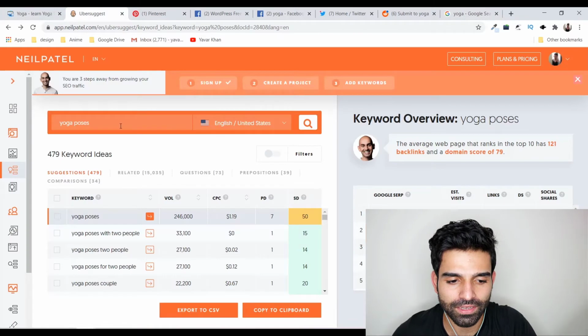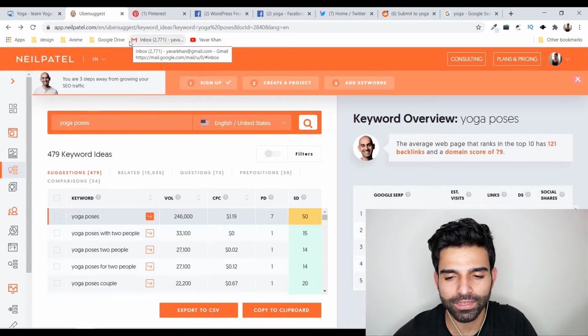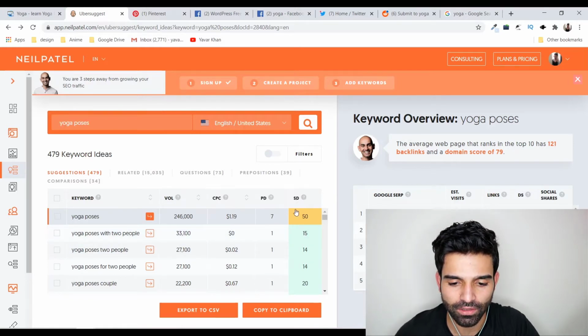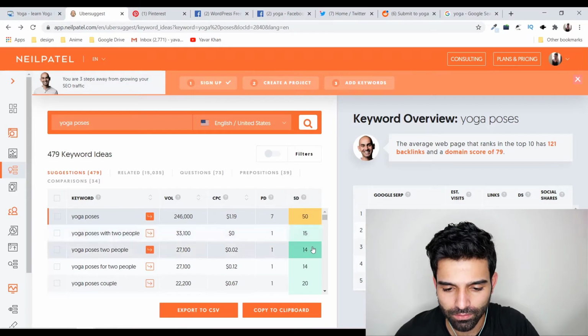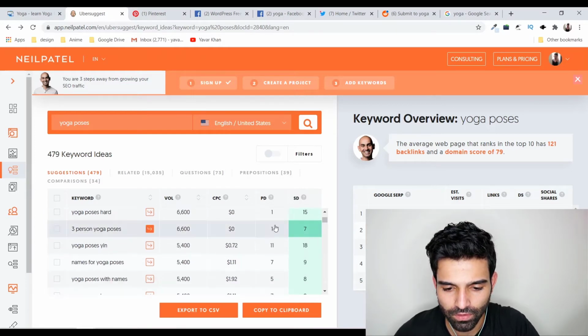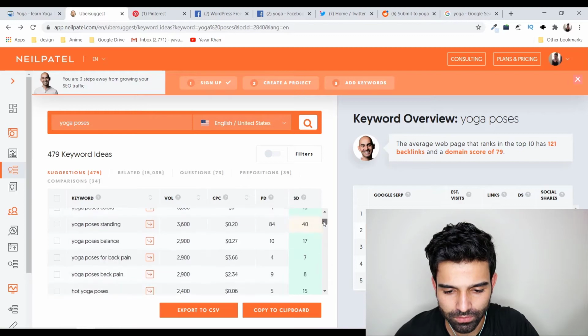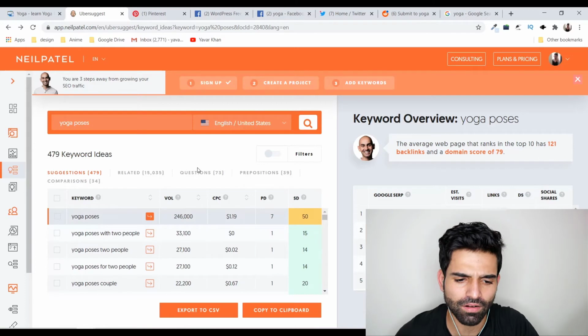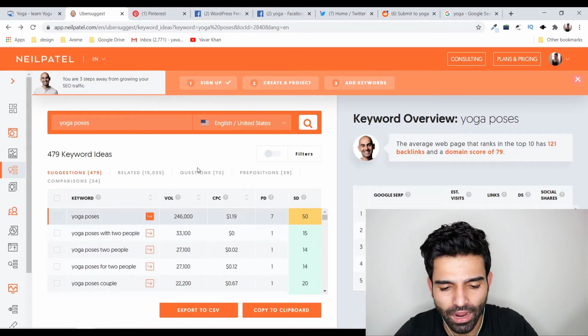To search for that keyword, all you have to do is type in your keyword over here on Ubersuggest, or you can use Keyword Planner by Google. It's free. This one's not free, it's just 5 searches every day, so that's more than enough for you. As you can see, I've just typed yoga poses. I can see SD means SEO difficulty. The higher the number, the more difficult it is to rank. Always choose the green ones. This one's like 3%. Yoga poses for back pain. All these keywords are very easy to rank, so write articles about these.